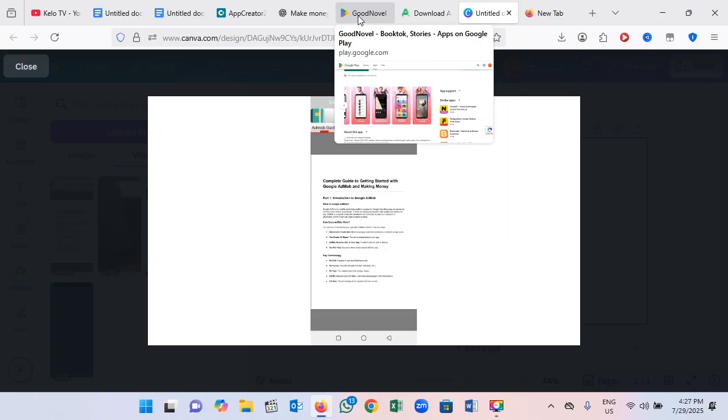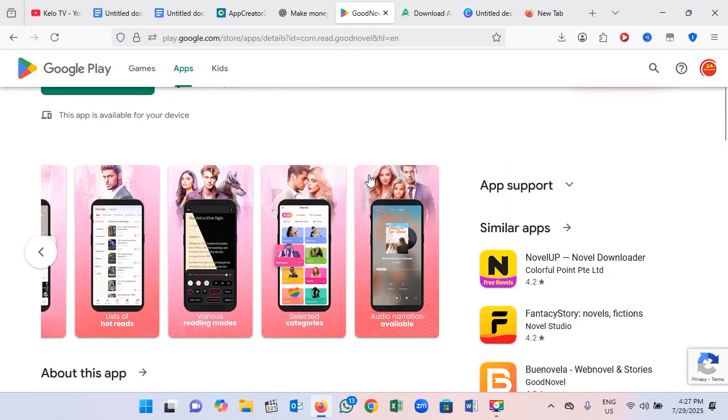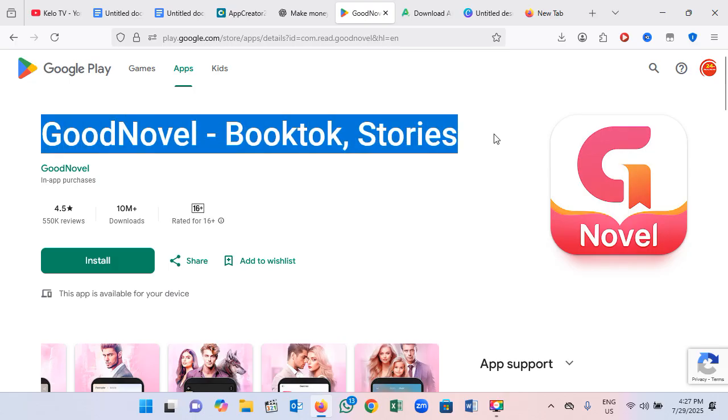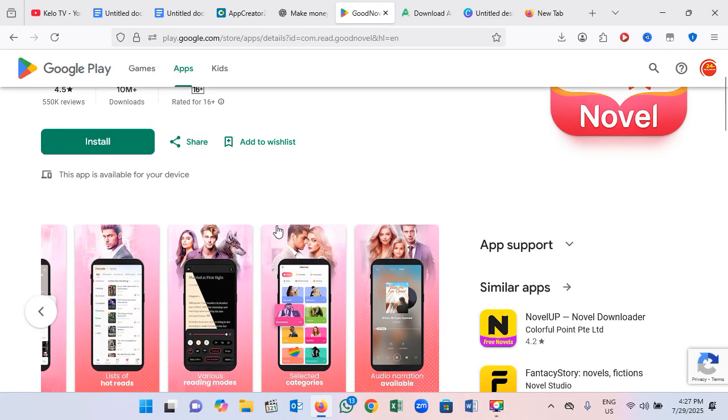app. So here, if I go to Google App Store, you're going to see the example of the app which we want to create. For example, I take the inspiration from this app. Not only this app, there are lots more that you can check out and see the same thing I'm teaching, and that is the same thing they are doing. So if you see here, the name of the app is Good Novel, which is an app that is built to educate.